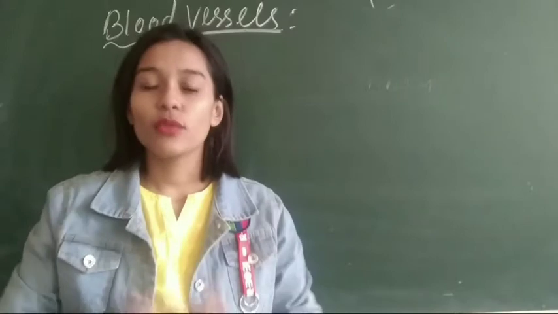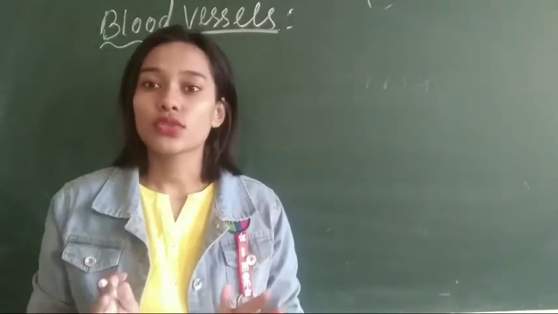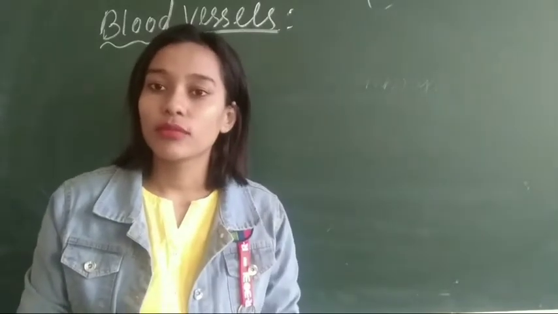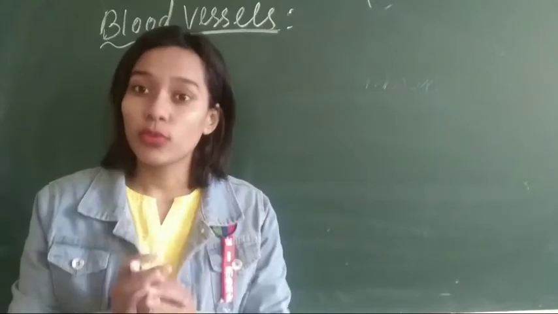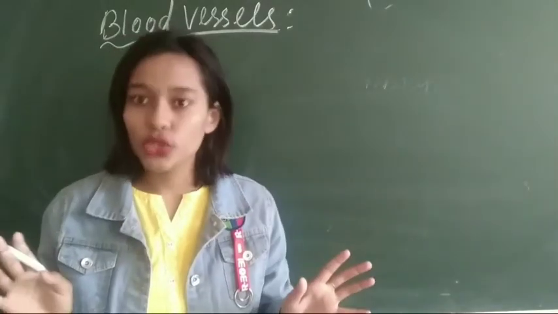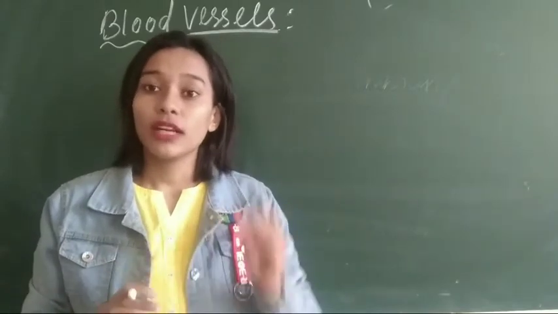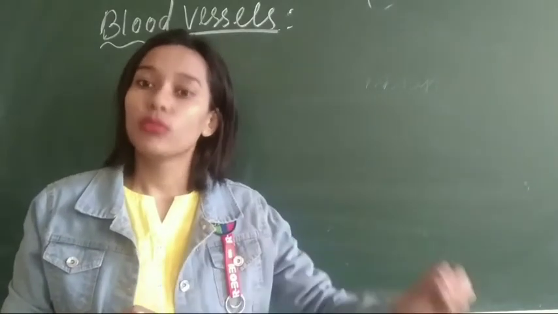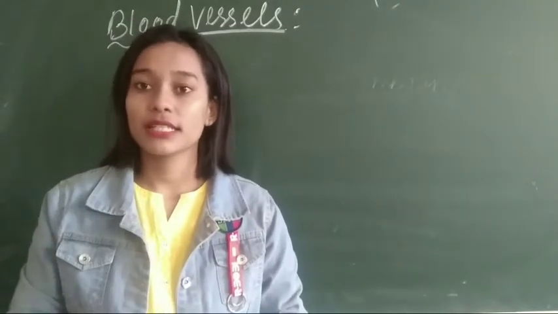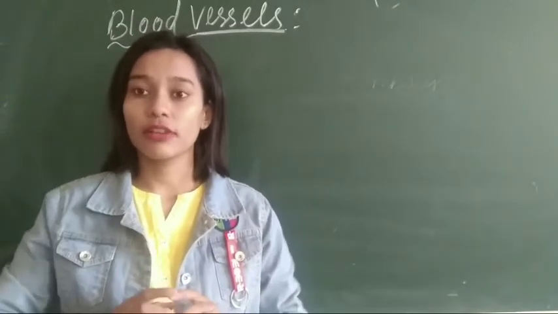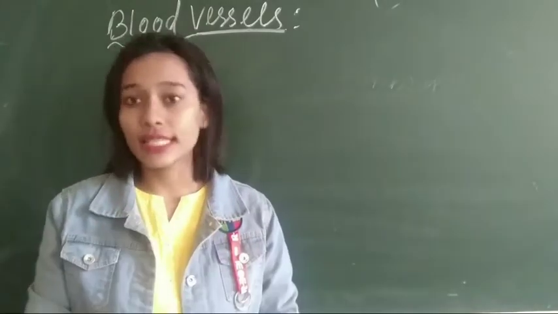Now we will discuss the second component of our circulatory system. Students, we all know that blood moves throughout our body. How does it move? It moves through a system of tubes. That is called what? Blood vessels. Through blood vessels only, the blood moves. Now we will discuss the kinds of blood vessels. There are usually three kinds: the first one is arteries, the second is veins, and the third is capillaries.